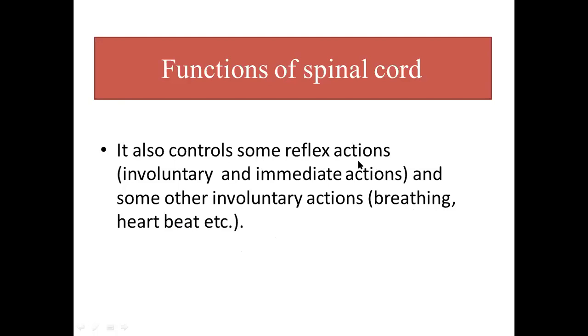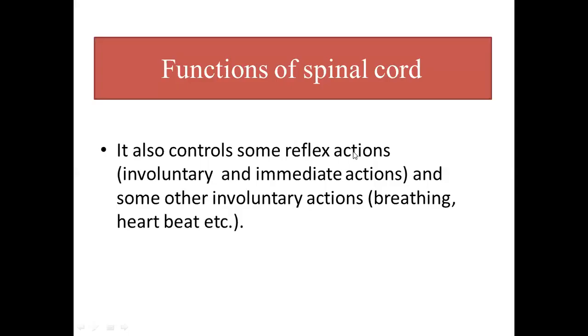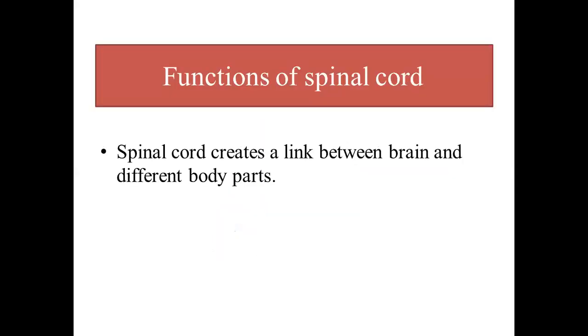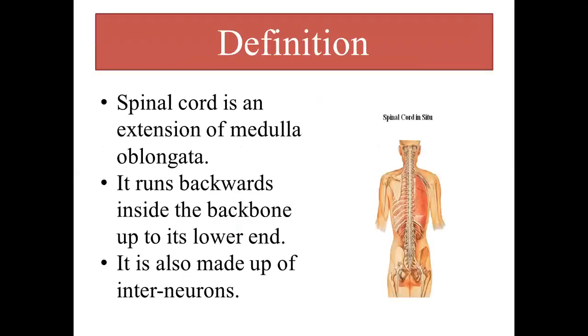So the second function of the spinal cord is that it controls some reflex actions or involuntary actions which I have already described. These are those actions which are not under our conscious control, which occur very immediately and rapidly, and the spinal cord manages those actions. And in addition to these, the spinal cord is also involved in controlling breathing and heartbeat along with the specific part of the brain. So my dear students, up till now you will all have a very good idea about the spinal cord, what it is and what its functions are.